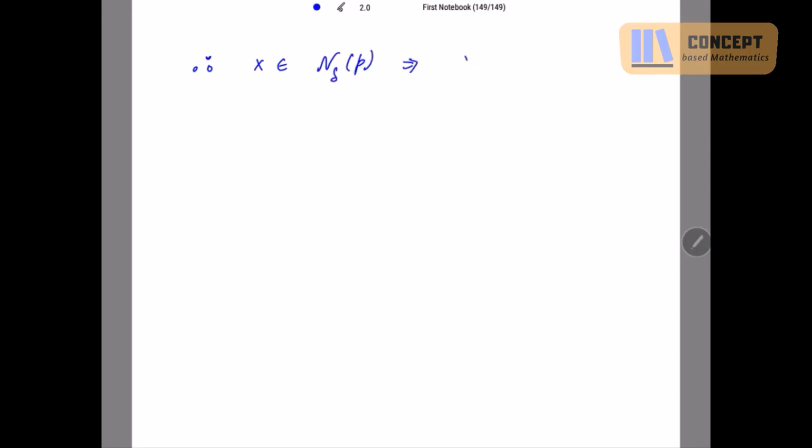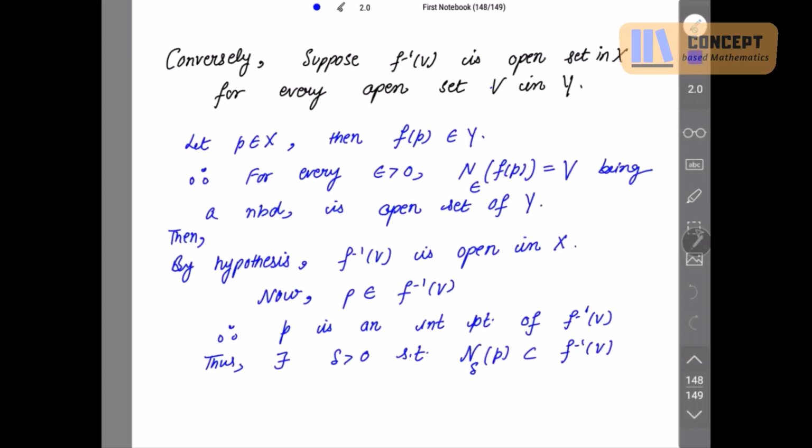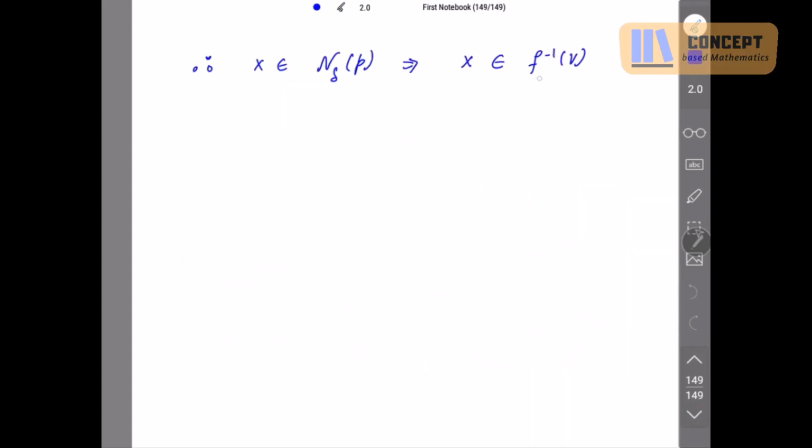This implies x belongs to f inverse V, because this neighborhood is contained in f inverse V. Which implies f of x belongs to V, and V is the neighborhood of f(P) with radius epsilon.